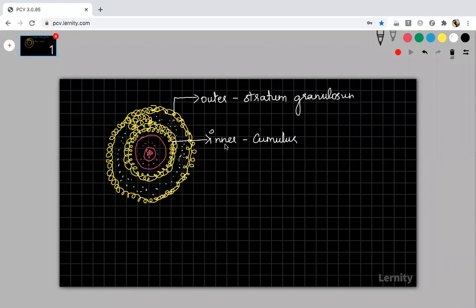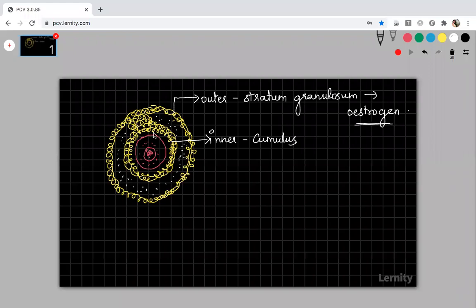Right. Now this inner follicular layer and outer follicular layer are responsible for secreting the estrogen hormone. This estrogen hormone will be secreted during the adolescent period for the first time, and after that in every menstrual cycle it will be secreted during the follicular phase. Today we are going to discuss the menstrual cycle.